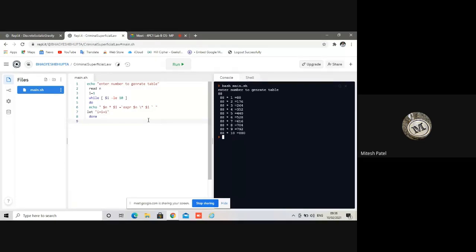Okay, Bhagyesh, whenever you are using the let command, no need to write i = i + 1. You can use the shorthand operator. Try it right now: let "i++" in brackets. It will work. Okay, done. Good. Stop your screen.